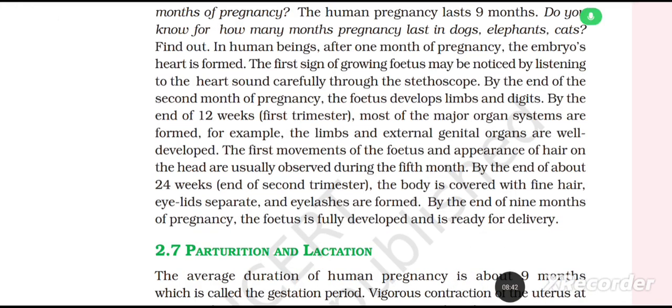By the end of 12 weeks, that is the first trimester, most of the major organ systems are formed. For example, the limbs and external genital organs are well developed. The first movements of the fetus and appearance of hair on the head are usually observed during the 5th month. By the end of about 24 weeks, the end of the second trimester, the body is covered with fine hair. Eyelids separate and eyelashes are formed. By the end of 9 months of pregnancy, the fetus is fully developed and is ready for delivery.